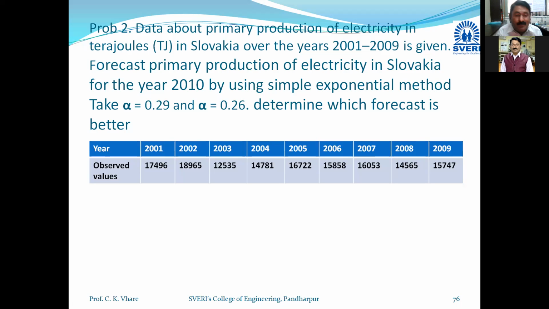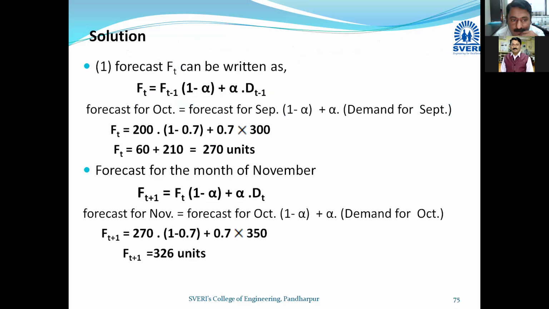What is the average error for 0.26 as alpha between all these cases, and we can conclude. So as simple as it is, this will go only on one formula: ft is equal to ft minus 1 into (1 minus alpha) plus alpha into dt minus 1. Only this formula you have to take in mind, and then no problem.